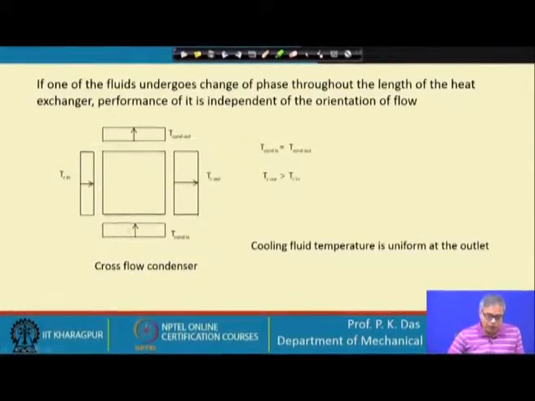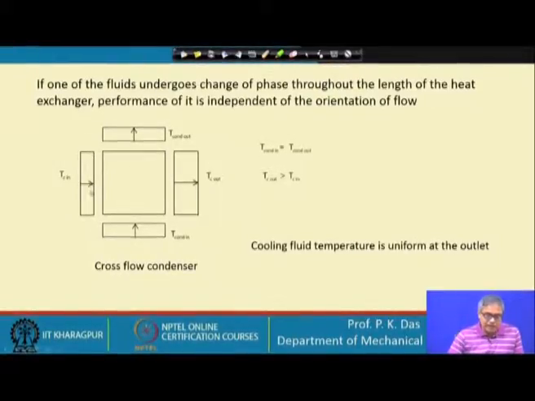So, for the cross flow heat exchanger, let us say this is the condensing fluid, it is inside, this will be the temperature distribution, and this will be the temperature distribution at the condensing fluid exit. And as it is in the phase change condition, there will not be any change in the temperature from inlet to outlet, and there will not be any variation of temperature also along the inlet plane or along the exit plane.